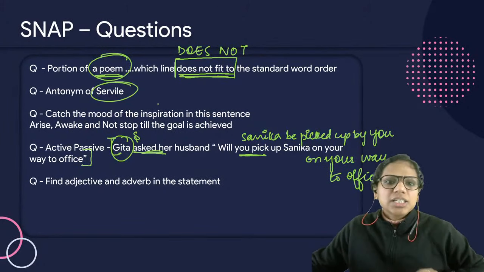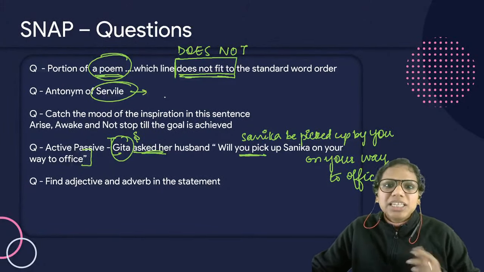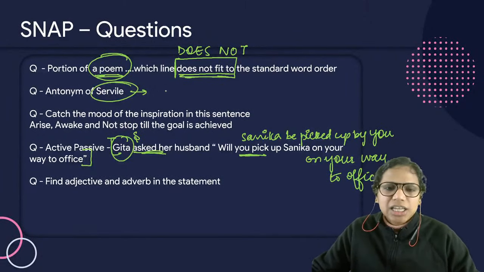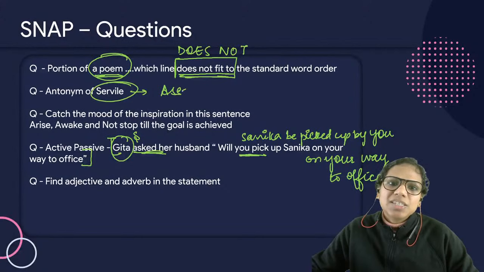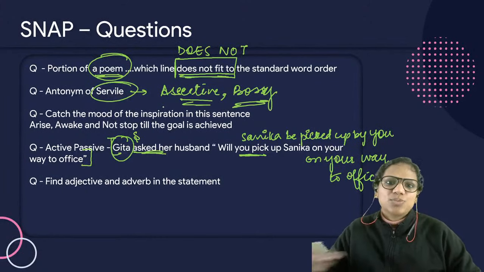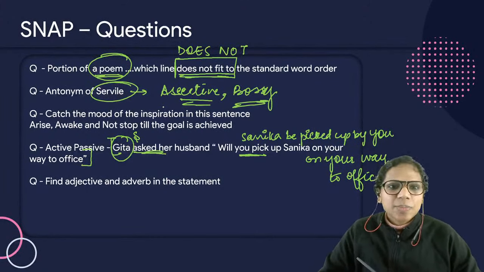So, servile means somebody who is very obedient, very pliant. The antonyms would be assertive, somebody who is very bossy. Okay, these would be the antonyms.